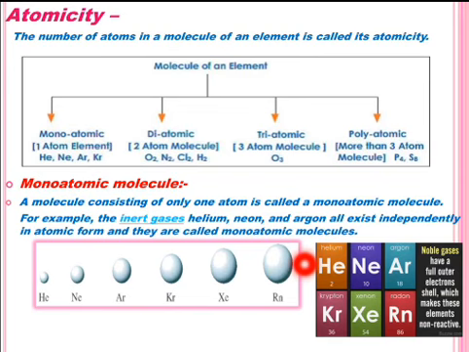That is why they are called monoatomic molecule, because mono means one, only one atom can form the molecule of element in the case of noble gases.